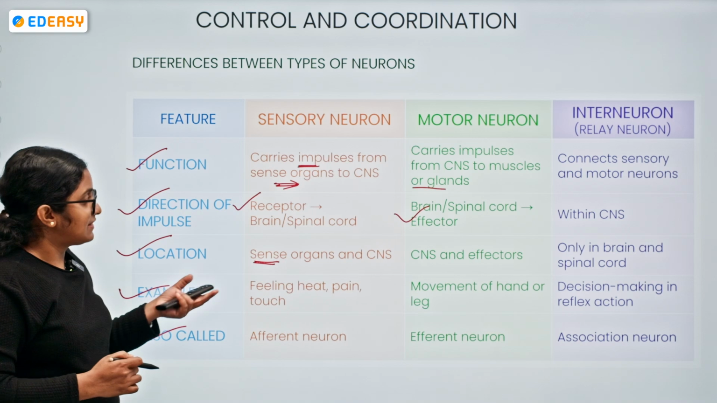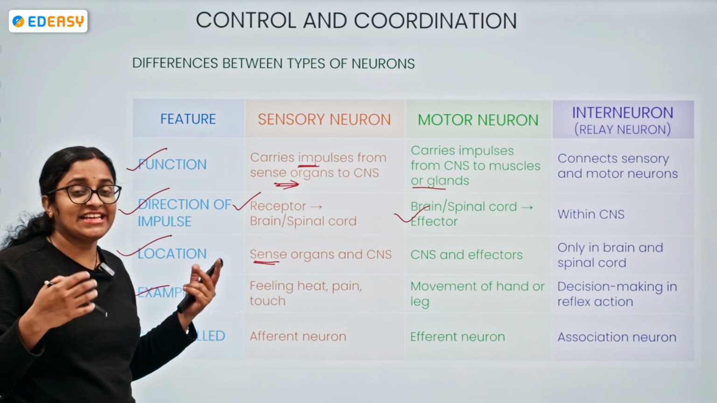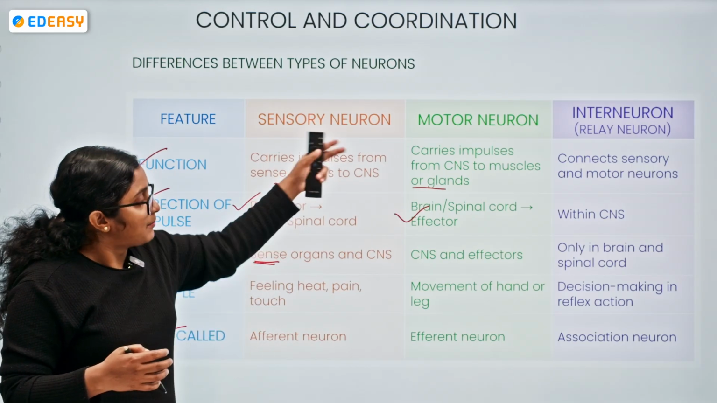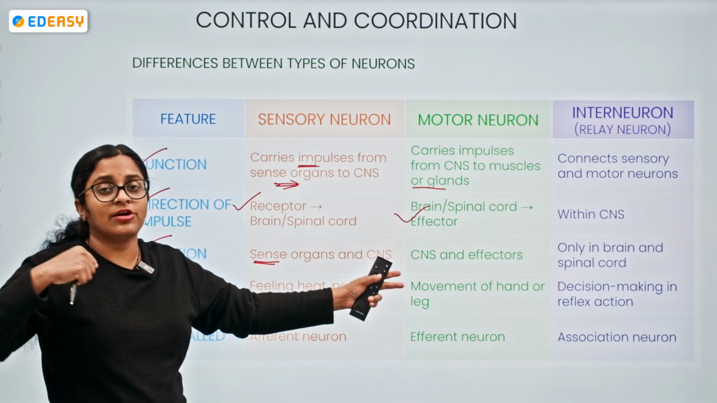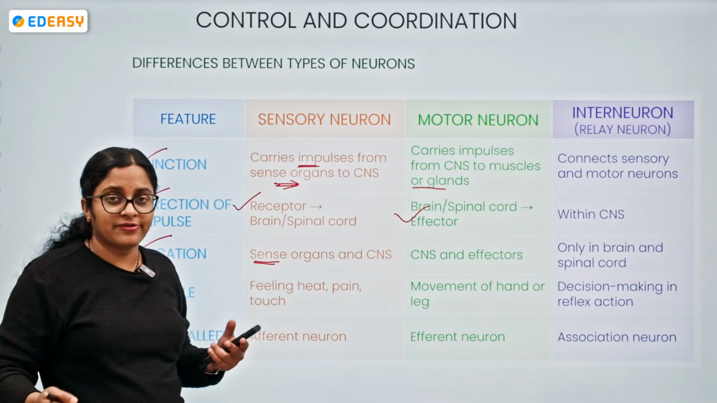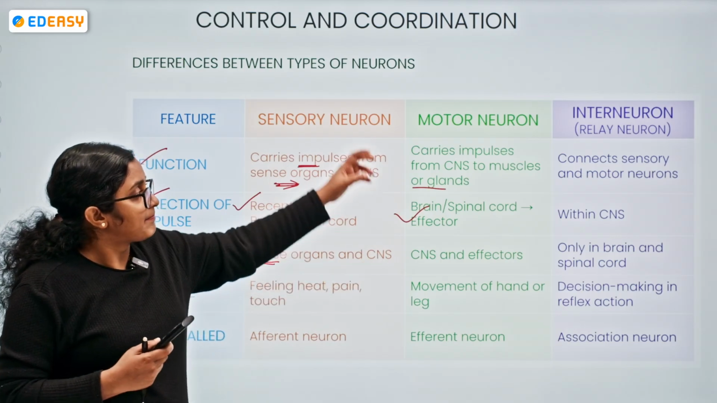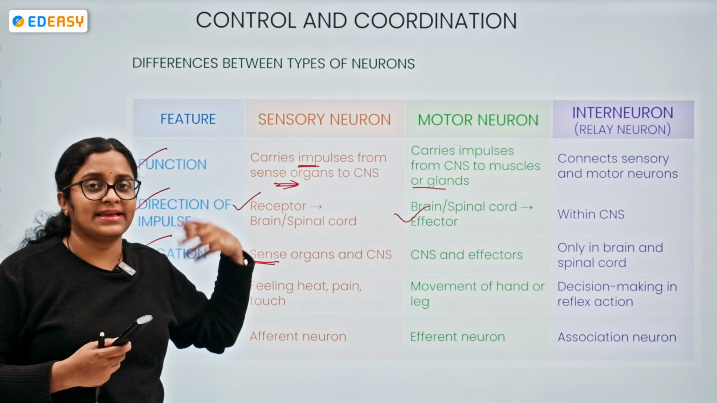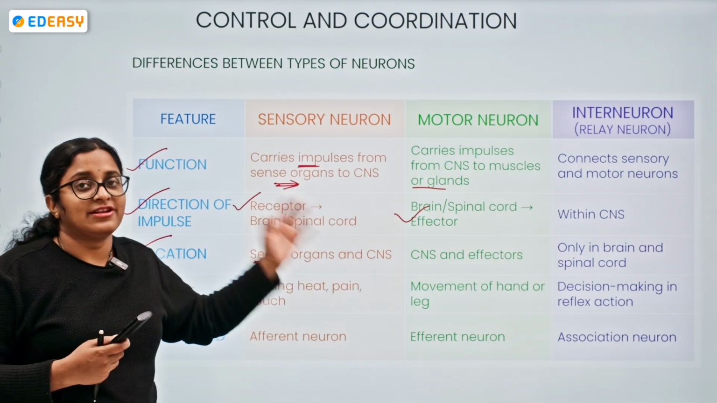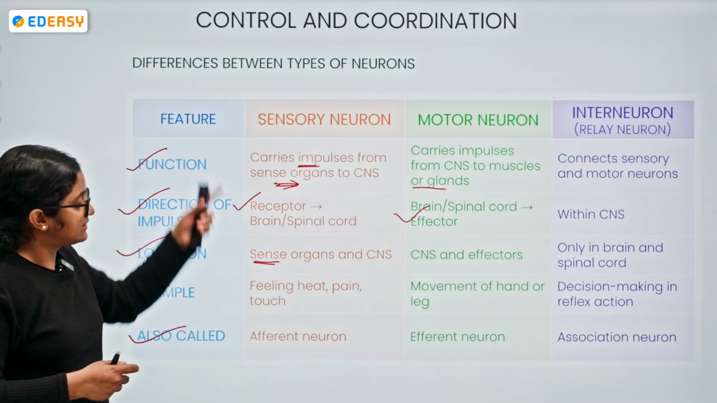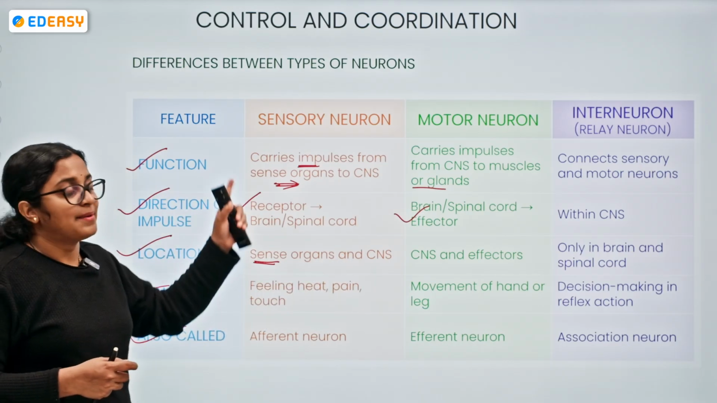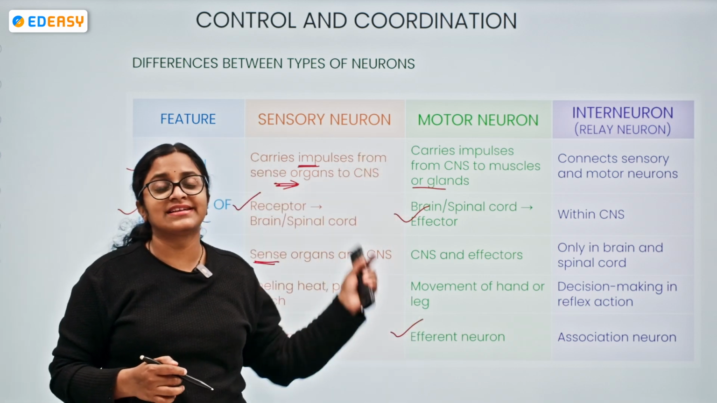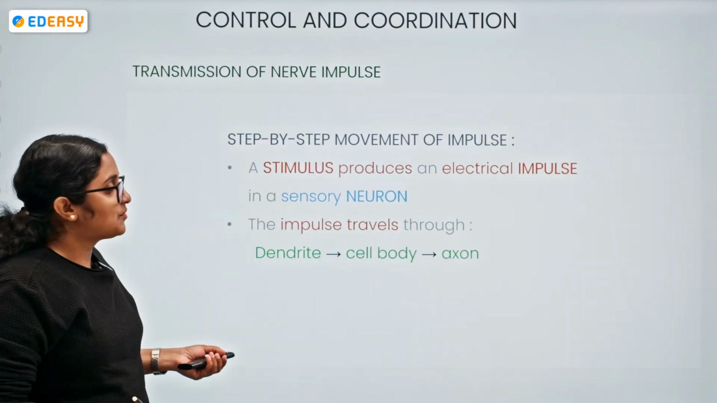So example: when we touch anything, we feel heat or pain, pressure by the touch sensation, right? That is the sensory neuron. For the motor neuron, it is movement of the hand, withdrawal of the leg, movement of hands and legs, okay? The interneuron, on the other hand, plays a very important role in reflex action, the quick, automatic, immediate responses. Sensory is called afferent neuron, motor is called efferent neuron, and interneuron is also called association neuron.